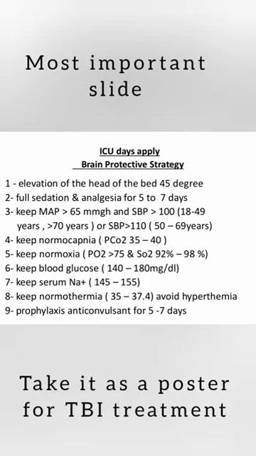Serum sodium should be kept above the higher limit of normal, between 145 up to 155. And the body temperature of the patient should always be kept within normal, between 36 up to 37.4. You have to avoid hyperthermia all the time. Finally, don't forget to give prophylactic anticonvulsant for 5 to 7 days.